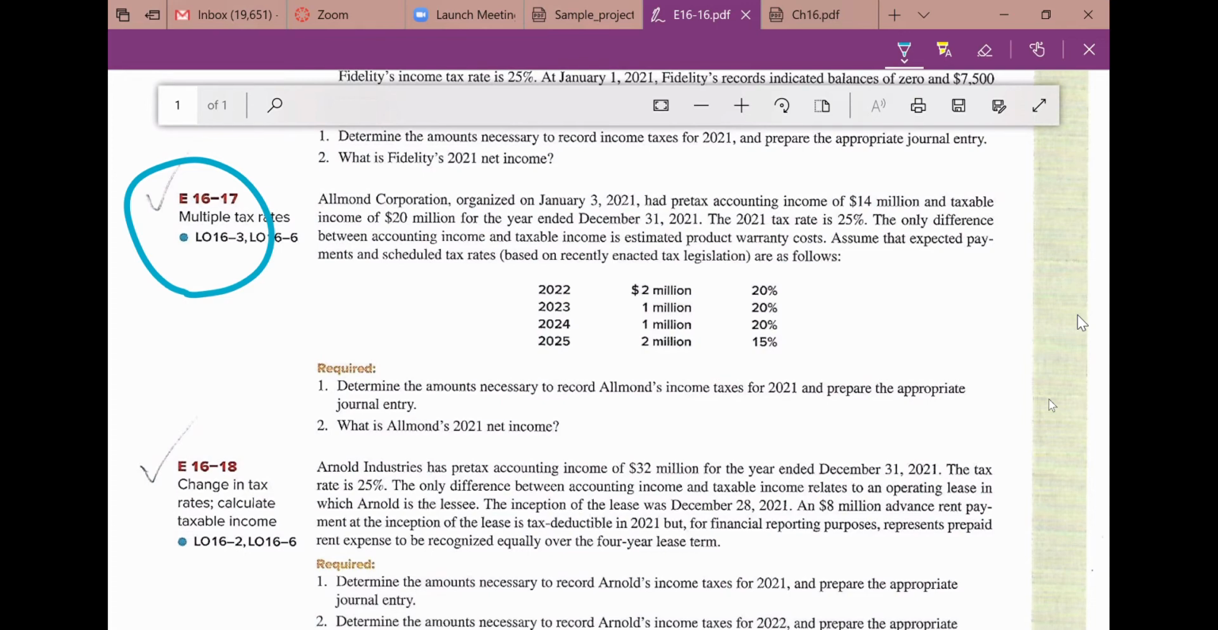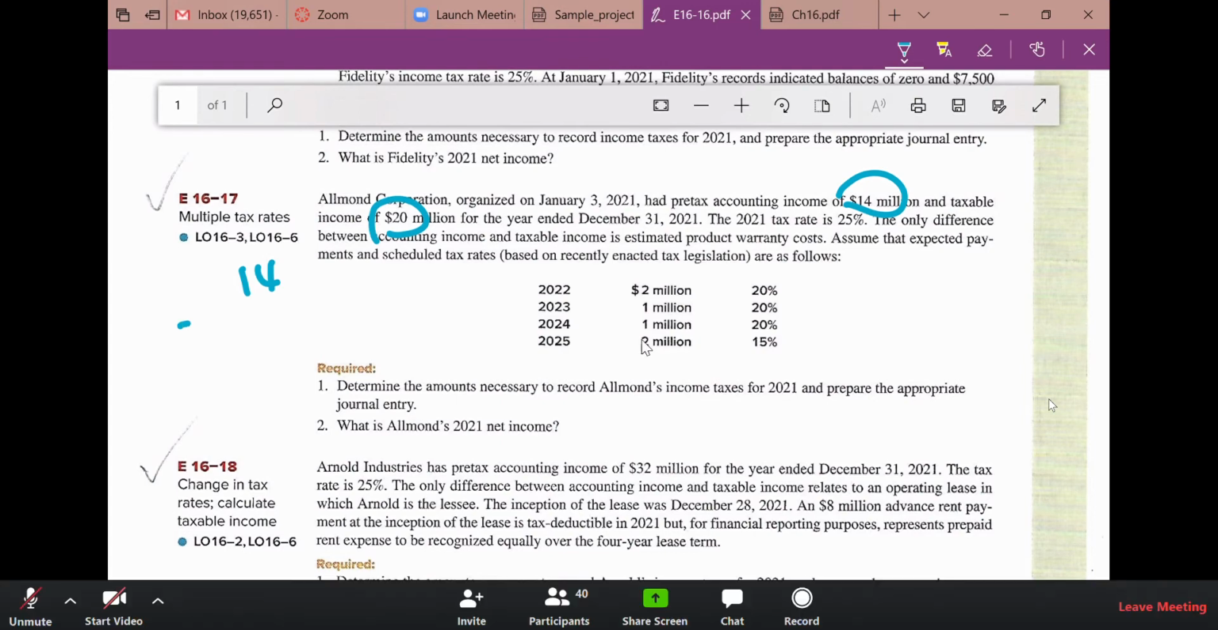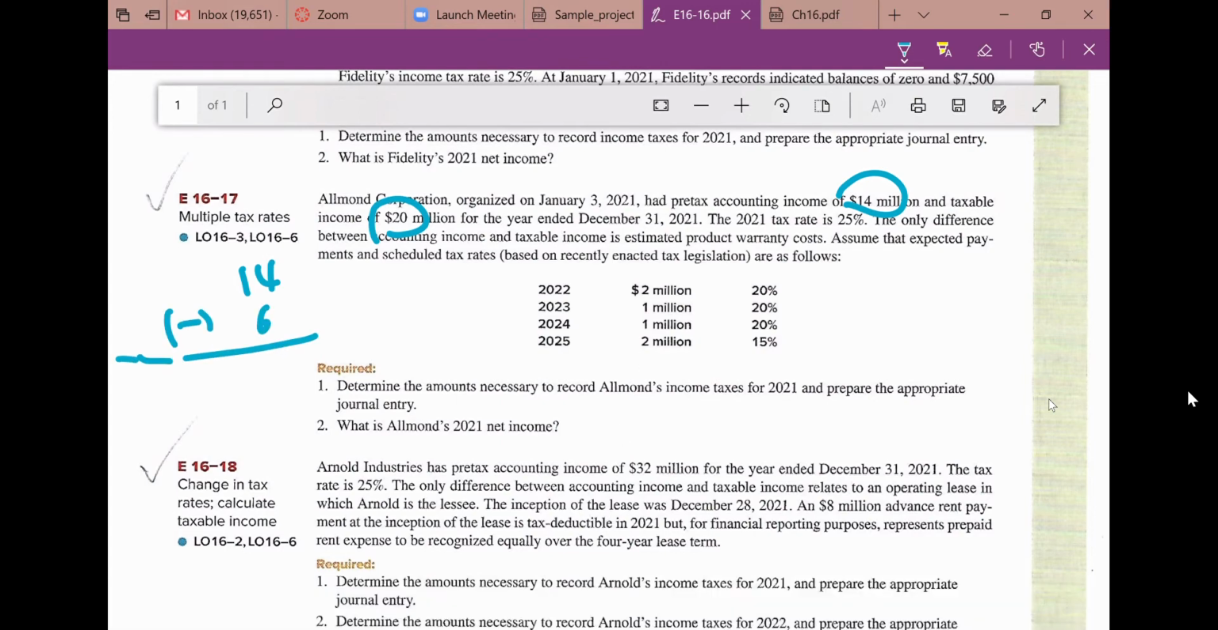Is that right? Okay, that's why you can see taxable income is 20, accounting income is 14. Okay, the difference is 6. 6 is warranty expense, recognized in 2021. Okay, so if you look at temporary differences, you start with 14, right? So you have 14, you add that 6, right? So you got pre-tax accounting income should be 20.